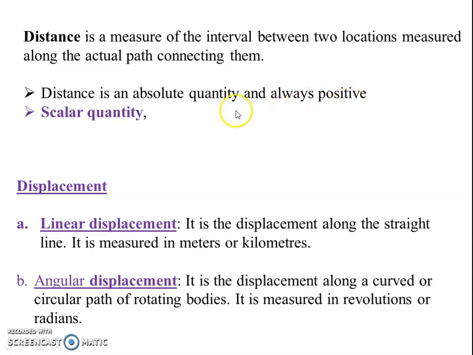Absolute quantity, always distance, we will keep the measure and we will represent it always as positive. Okay. Next we will see types of displacement.